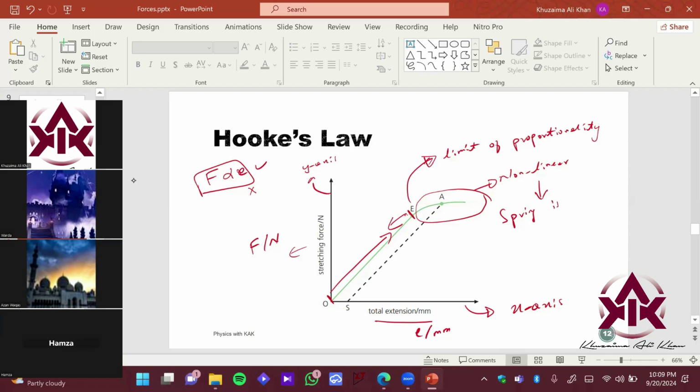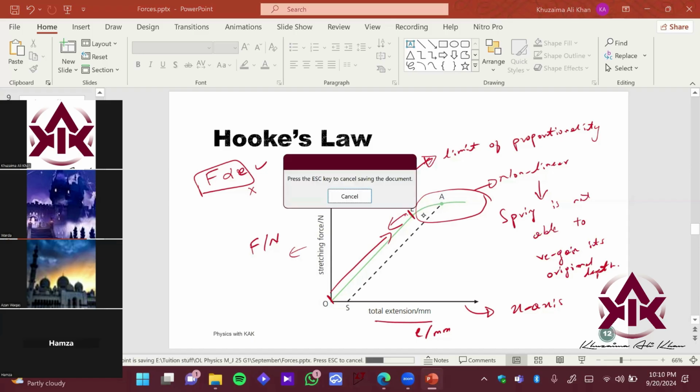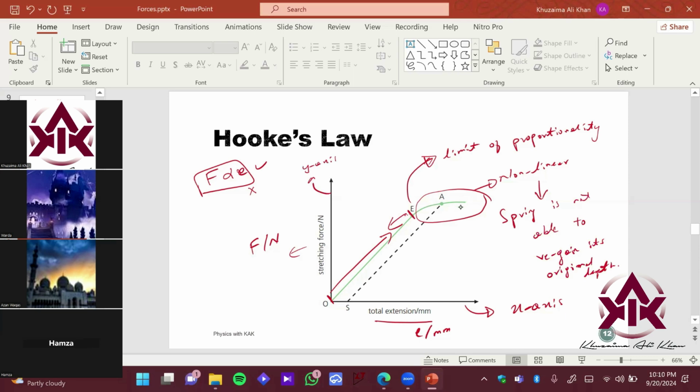The spring is not able to regain its original length, right? I hope the graph makes sense. And you can see after this particular point it crosses, it will not be able to regain its original shape, and this law will not be followed.